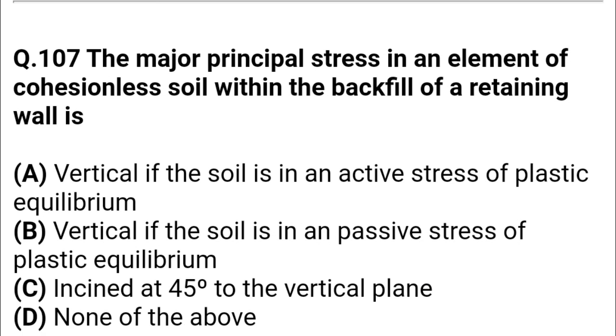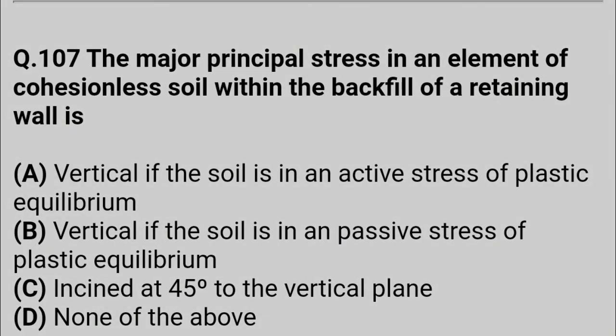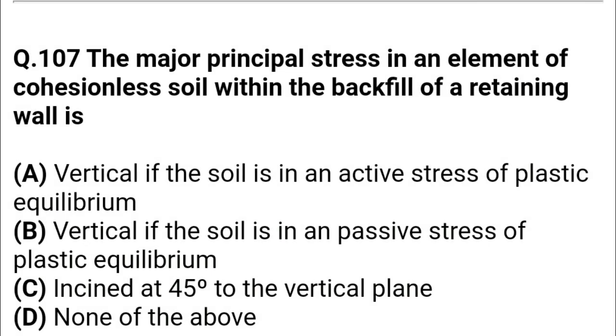The major principal stress in an element of cohesionless soil within the backfill of a retaining wall is option A, vertical if the soil is in an active state of plastic equilibrium, option B, vertical if the soil is in a passive state of plastic equilibrium, option C, inclined at 45 degree to the vertical plane, option D, none of the above. The correct answer is option A, vertical if the soil is in an active state of plastic equilibrium.